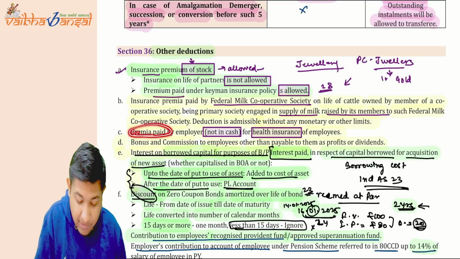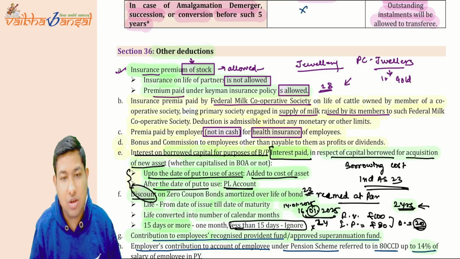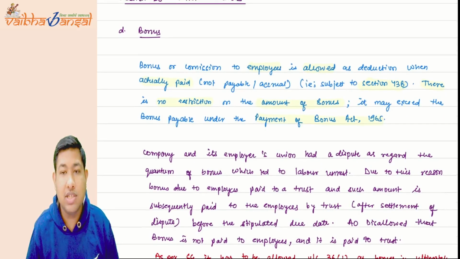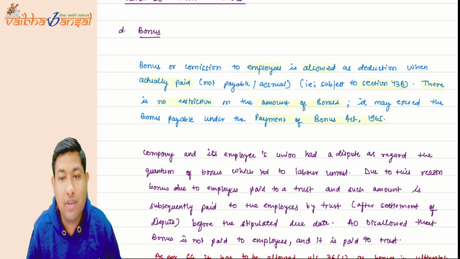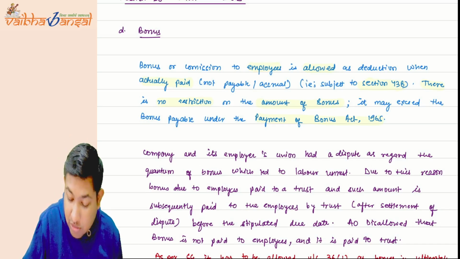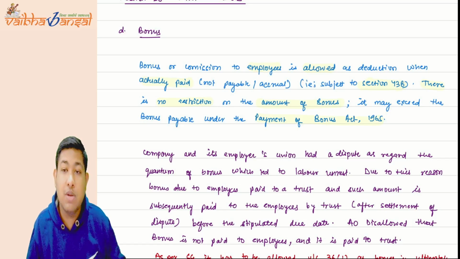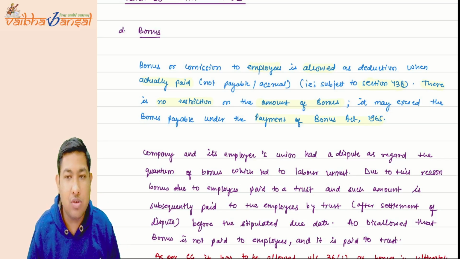Then premium paid by the employer, not in cash, for the health insurance of the employees is also allowed as deduction. Then bonus and commission. Bonus is allowed even if it is over and above the payment of bonus act, yes, it is allowed. But it is subject to section number 43B, which says that the bonus should actually be paid before the due date of filing of return.